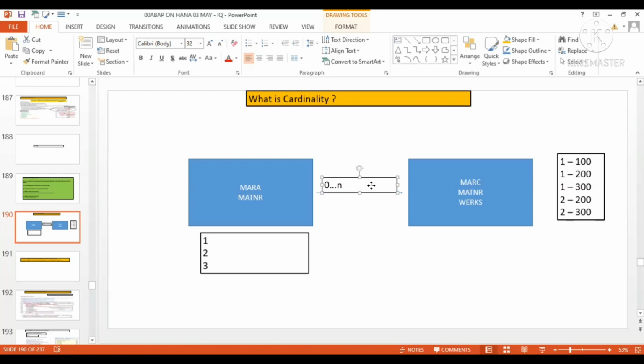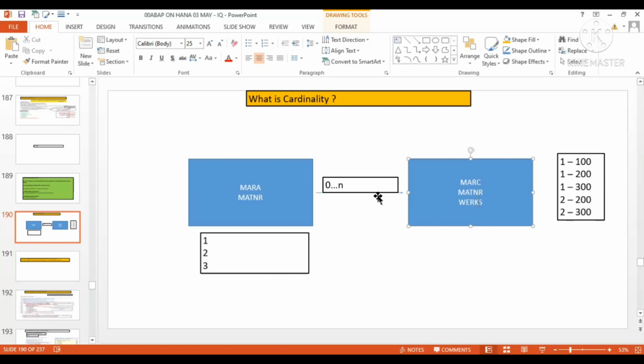One important thing which needs to be understood, most people who are not experienced get confused. If some cardinality is given as 0..1, it does not mean that 0 represents the record in the Mara table and n represents the record in the Marcy table. Okay, you don't have to get confused. This 0..n means the minimum records in the Marcy table and the maximum records in the Marcy table. So we are always going to consider the right table, the destination table, the target table.